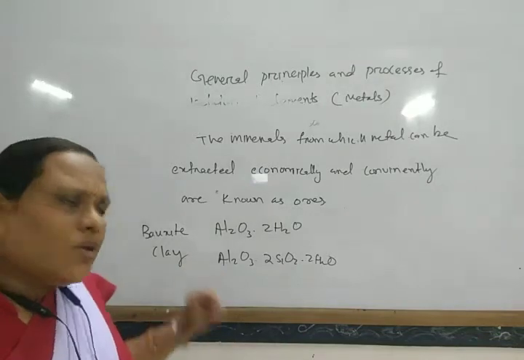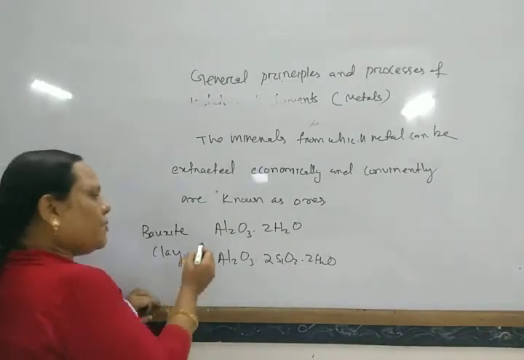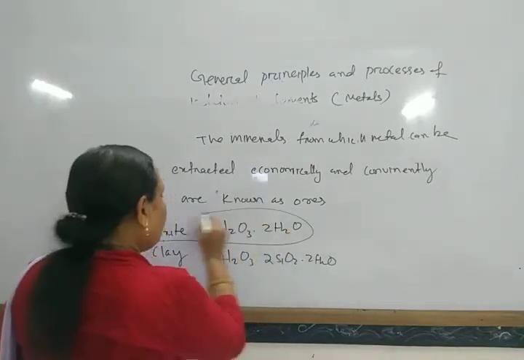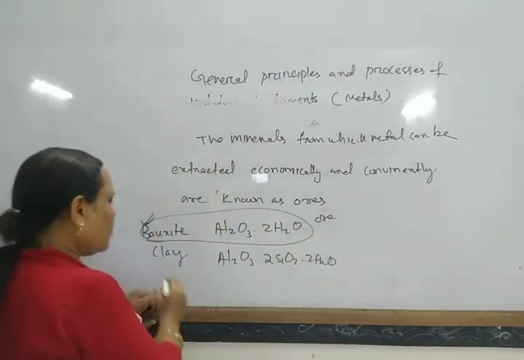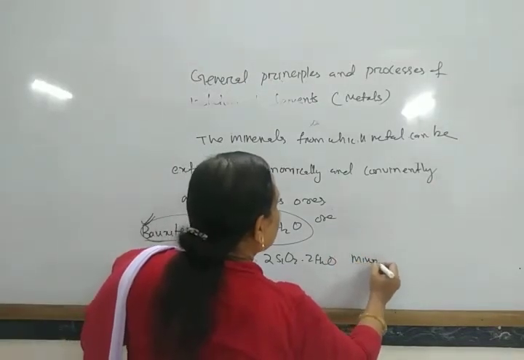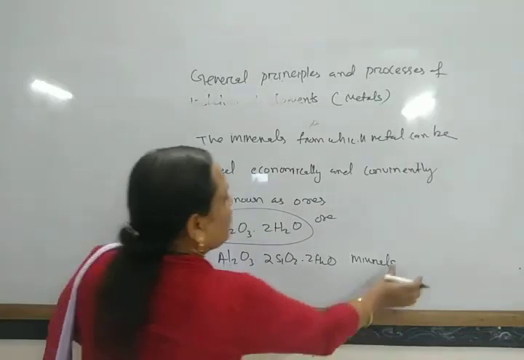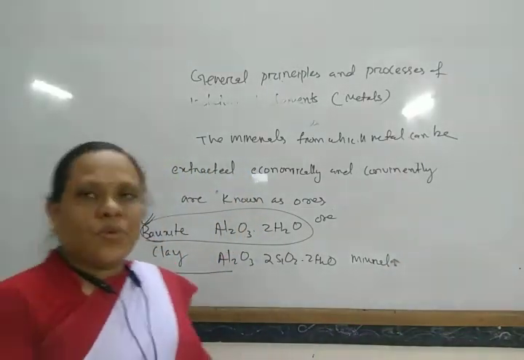But generally aluminium is extracted profitably and conveniently from bauxite. In this way, bauxite is known as an ore, while clay is known as a mineral.